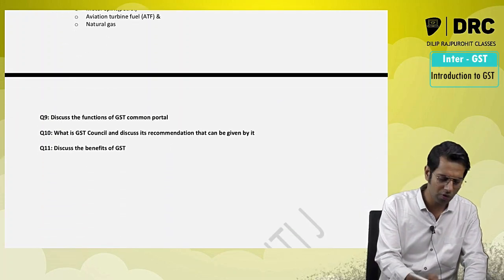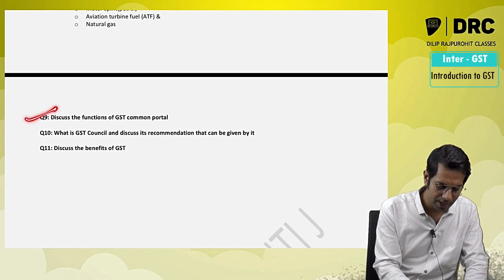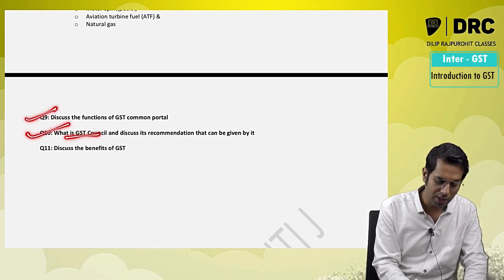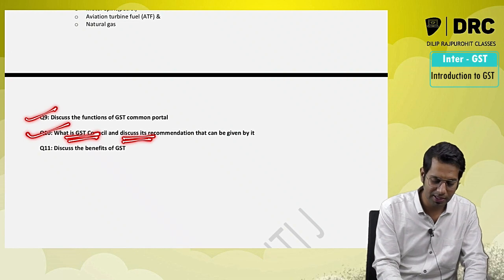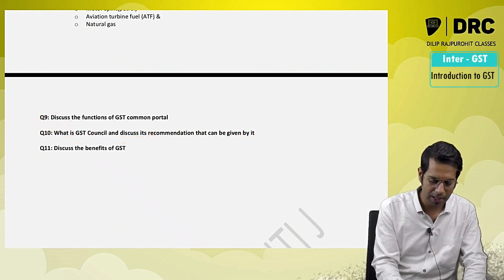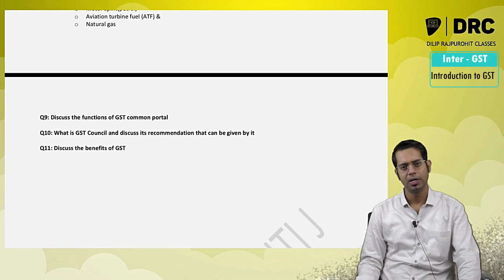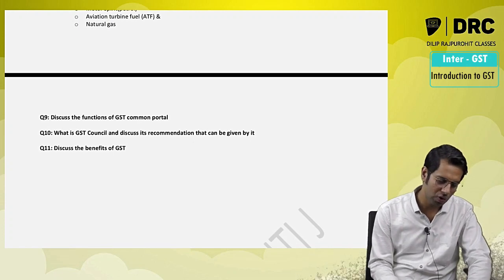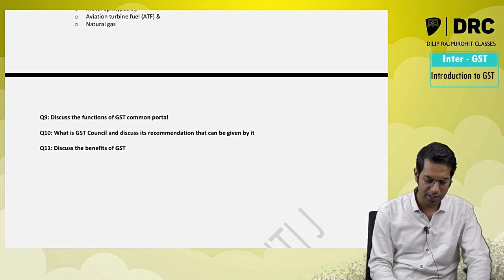Then, discuss the functions of the common portal, which we just now saw. That may be another type of question. What is the GST Council? Discuss the recommendations which can be given by it, and what are the benefits of GST. So this is all about your first chapter. I hope you enjoyed learning this first chapter.